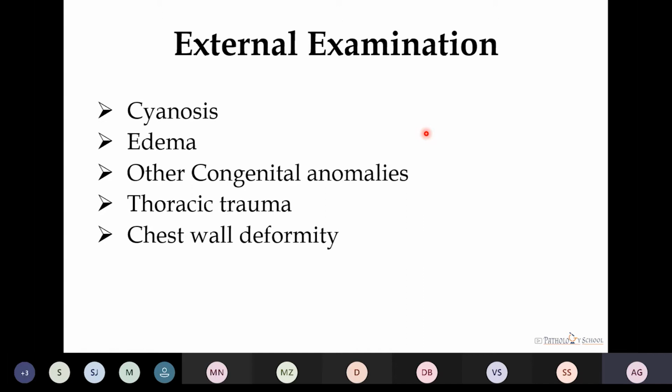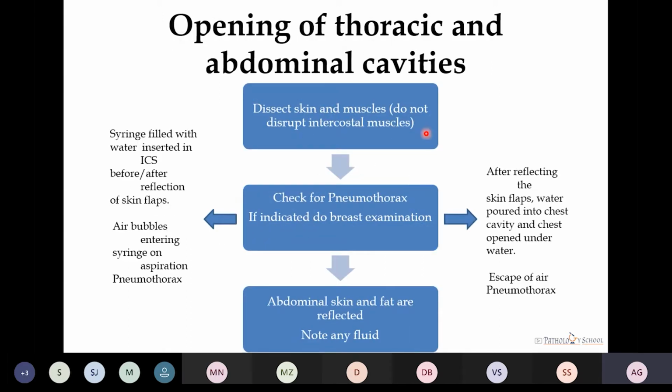After the external examination, we give the preliminary skin incision. To open the thorax and abdominal cavity, the preliminary skin incision can be I-shape, it can be T-shape or Y-shape or an I with a U on the top. After giving the preliminary skin incision, we dissect the skin and the muscles, but at this point, do not disrupt the intercostal muscles.